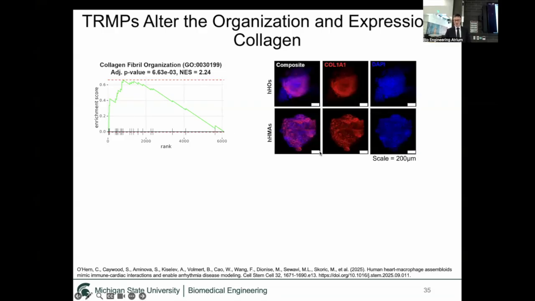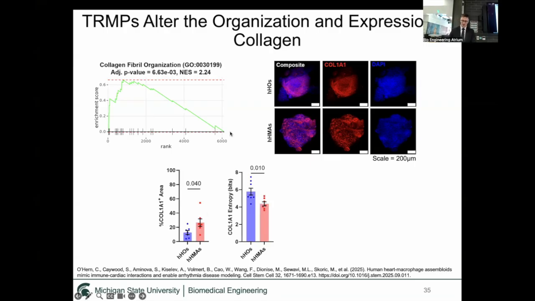To validate this, we did immunofluorescence microscopy imaging for staining of collagen 1, and you can see by the images above that the distribution of collagen is different between that of an assembloid, which has macrophages, versus organoids that don't have macrophages. We quantified the images and found that the macrophage assembloids had more collagen 1 overall, and we also used a plugin that measures entropy of signal. We found that the macrophage assembloids had a lower collagen 1 entropy, meaning it's more organized throughout the tissue, whereas in the heart organoids, it was more homogeneous, localized in certain pockets of the tissue.